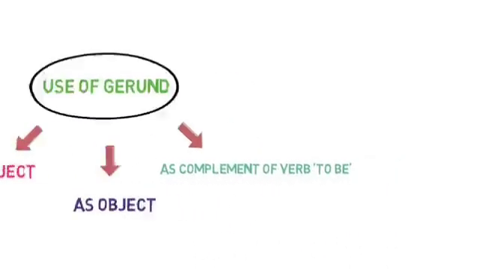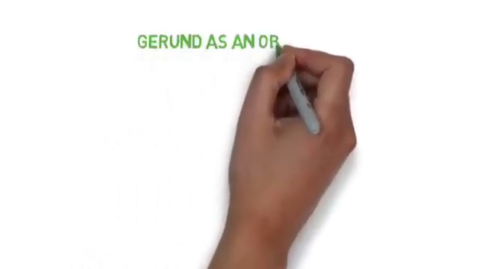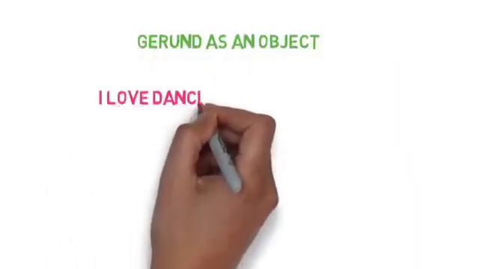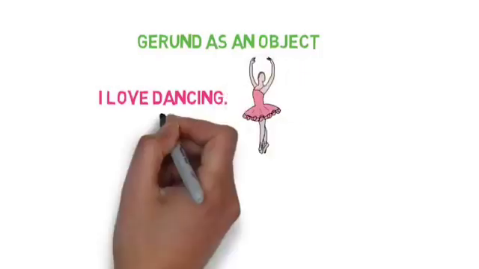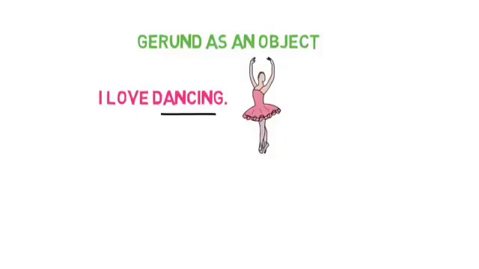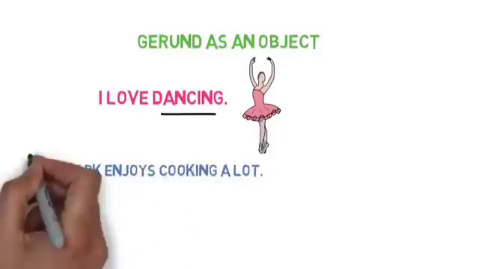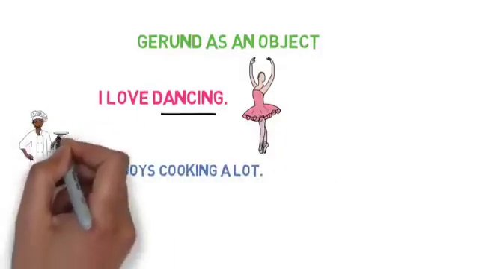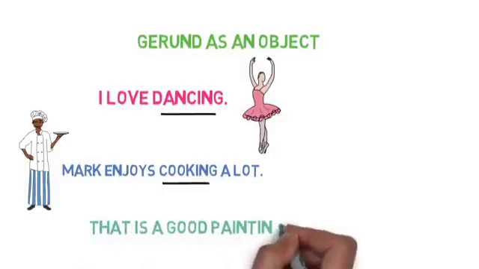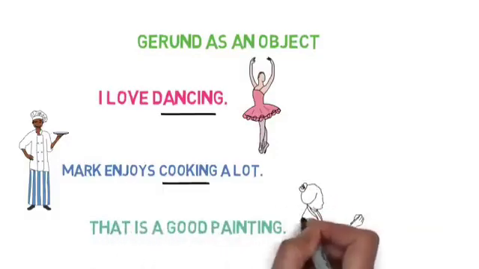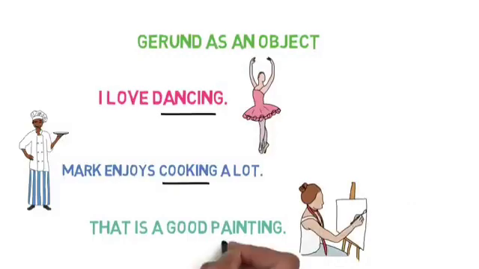Let's look into examples where we use gerund as an object. I love dancing. Here, dancing is a gerund which acts as an object in the sentence. Mark enjoys cooking a lot. Here, cooking is a gerund which acts as an object in the sentence. Let's look into one more example. That is a good painting. Here, painting is a gerund which acts as an object in the sentence.